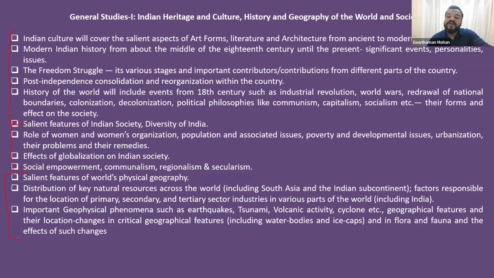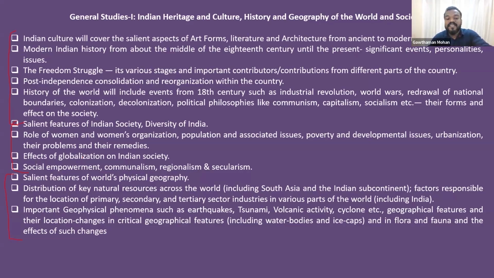Then coming to world history. In world history, they talk about national boundaries, world wars, and the industrial revolution. They talk about colonization and decolonization. They talk about different ideologies like communism, capitalism, socialism, etc. Then how they have actually impacted society. So these are all the things which are happening in the world.